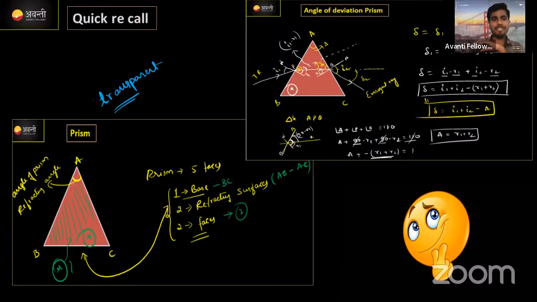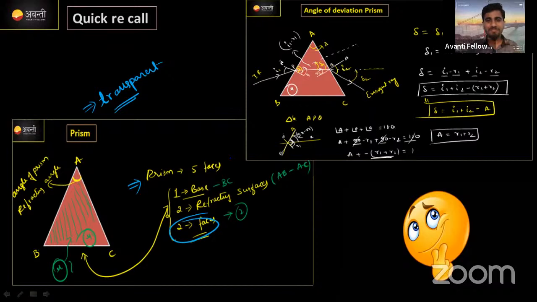But the structure is completely different from the previous materials. Actually it has 5 faces. Out of 5, 2 are the refracting surfaces. Here you can observe the plane diagram of the prism, A, B, C. In this plane diagram of the prism, AB is a refracting surface, AC is also a refracting surface, and BC is the base of the prism. The other 2 faces are a front one and a back one. This is the introduction for the prism.